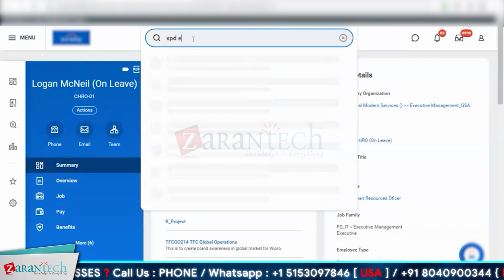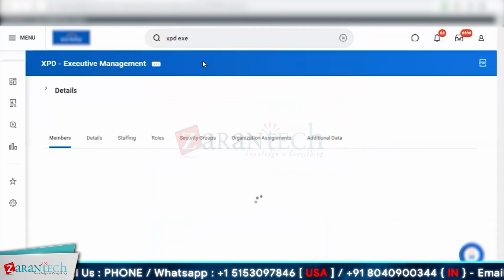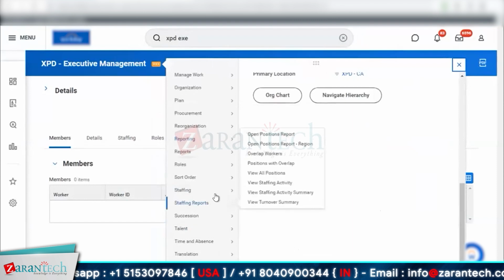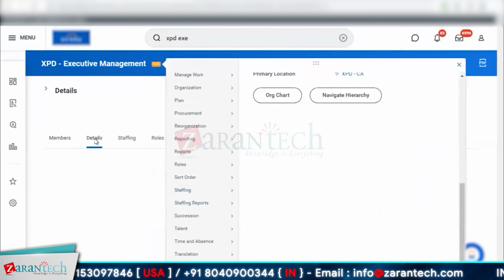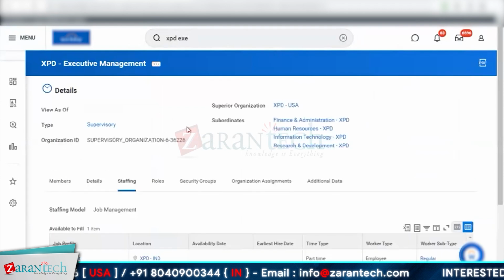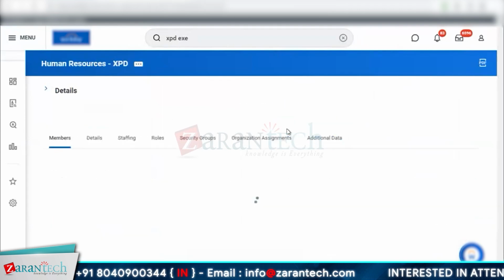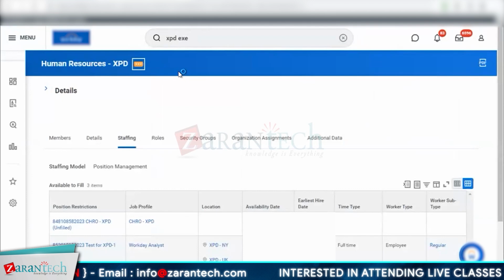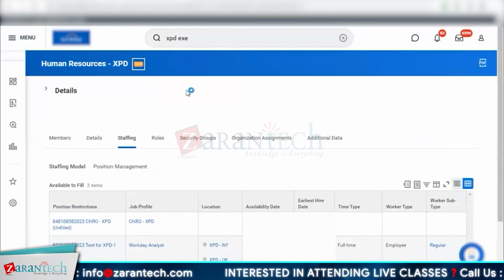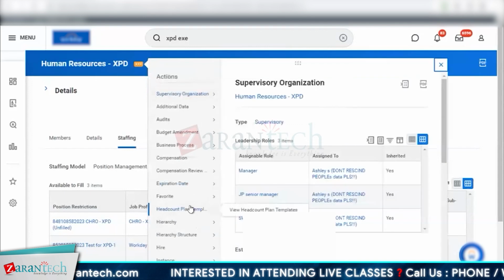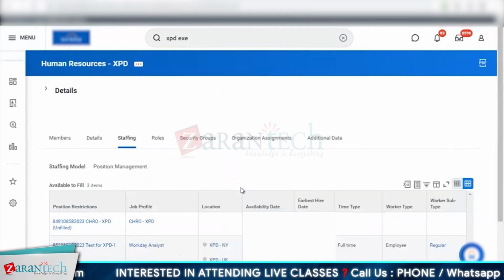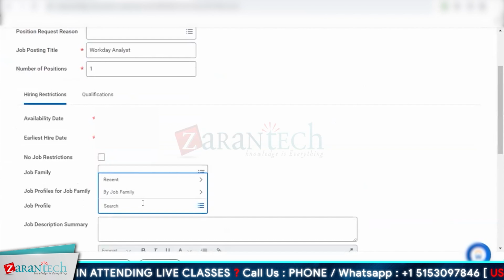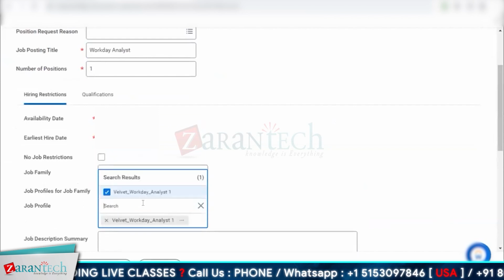if I use this, now I can create a position just by going here. Go to the staffing option. Oh, must be job management then. Yeah, this is job management. Let me, for example, if I go here, this is position management. I'd go ahead and create a new position, staffing, create position, give it the reason. Here, I can now use that option.